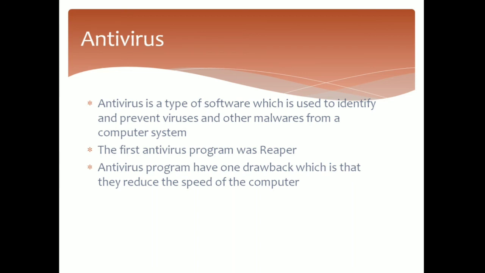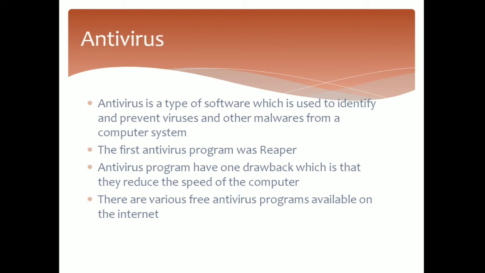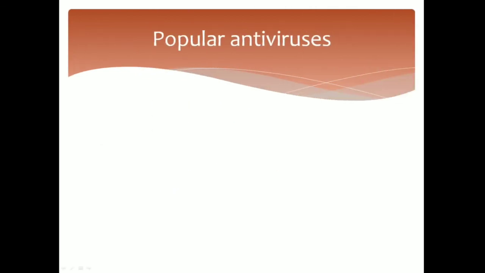Antivirus programs have one drawback, which is that they reduce the speed of our computer system. But considering that they prevent the destruction of our important data, that is a small compromise that we can make. There are various free antivirus programs available on the internet, but these are not completely reliable.